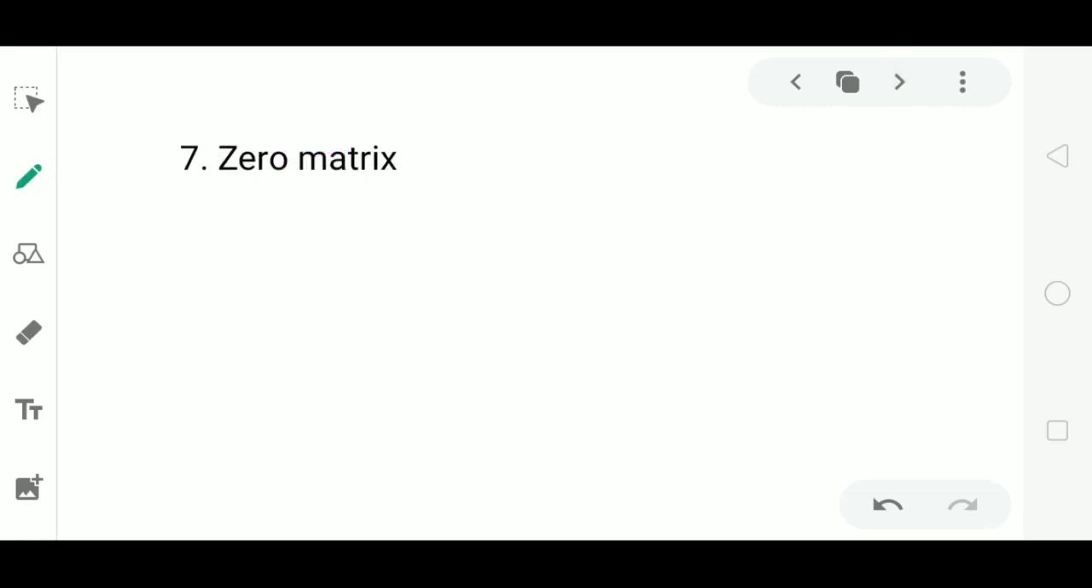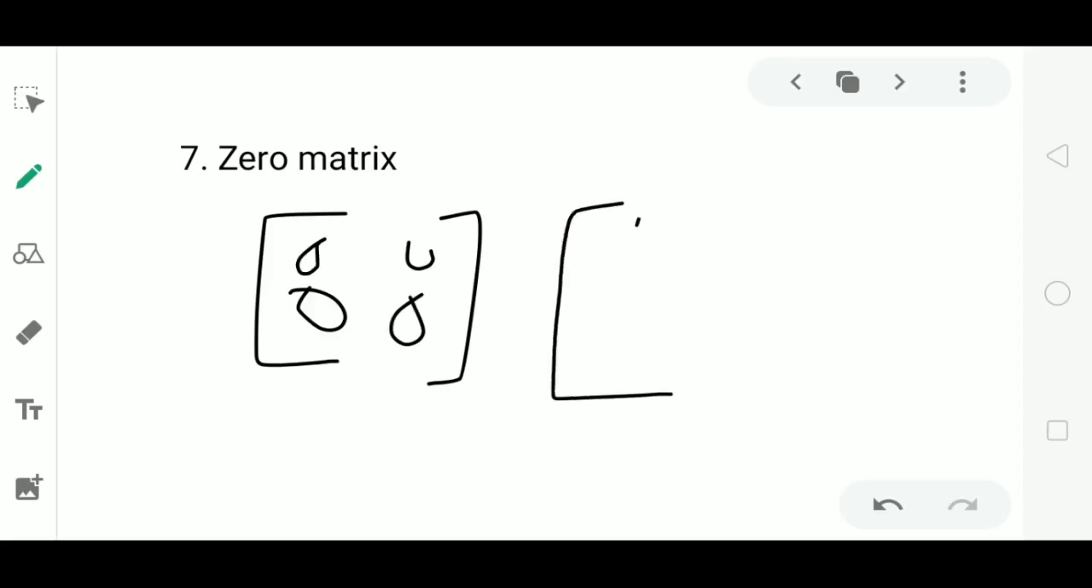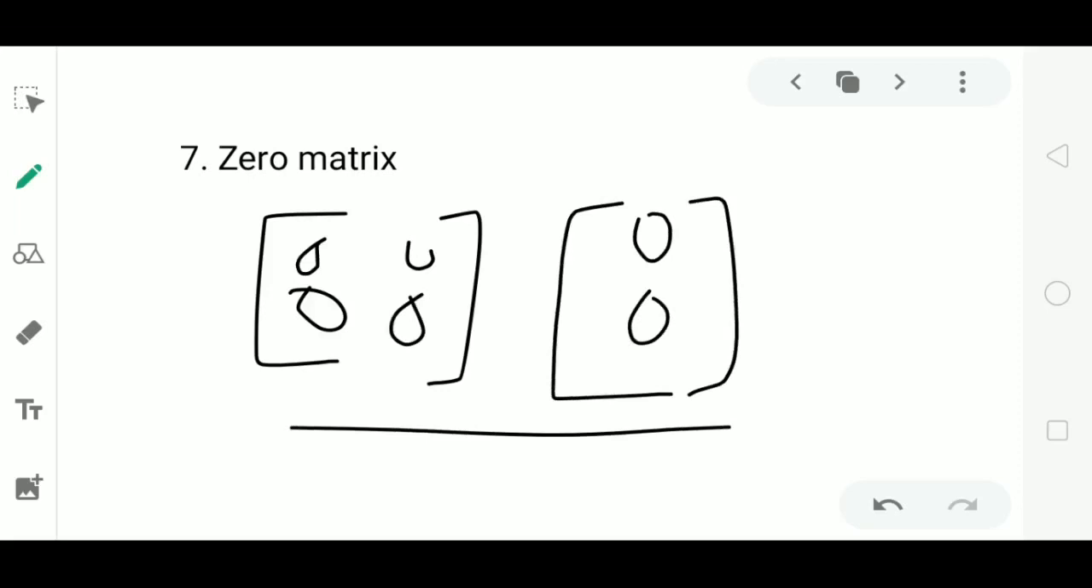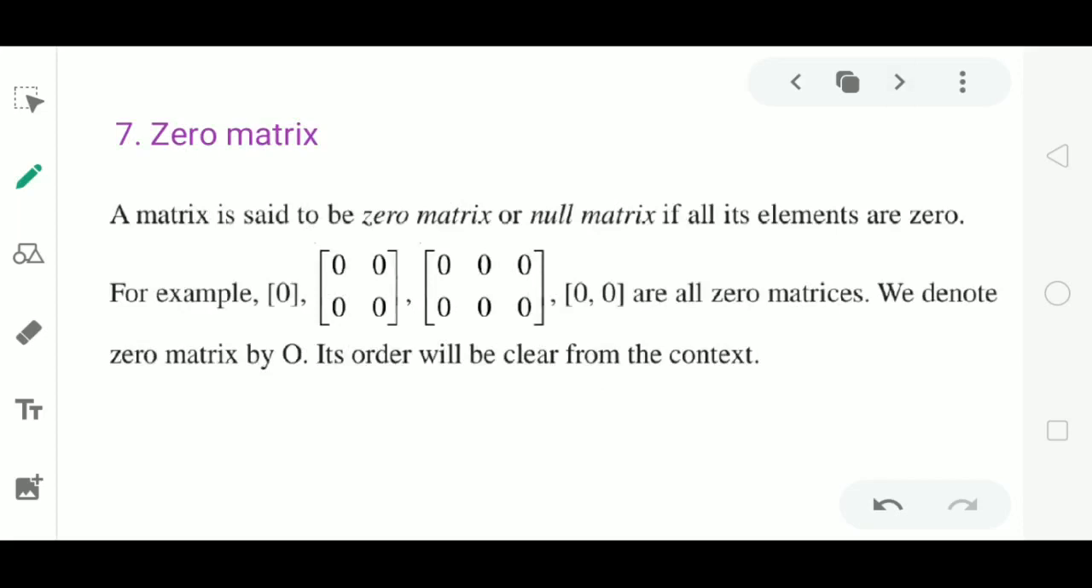Next one, zero matrix. As the name itself says, zero matrix means the elements of the matrix must be 0. So you can consider a matrix of any order. If all its elements are 0, then we call such a matrix a zero matrix. So these are the examples of zero matrix. Let us see the definition. A matrix is said to be a zero matrix, or we also call it a null matrix, if all its elements are 0. These are the examples of zero matrix.